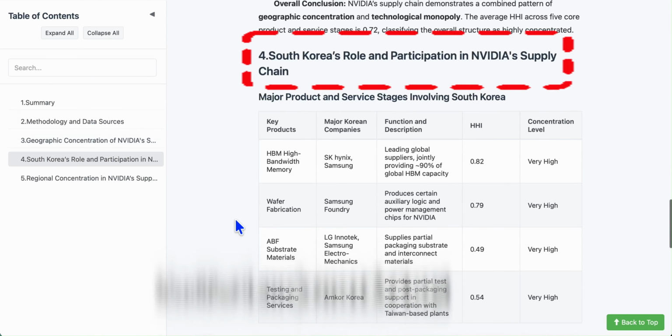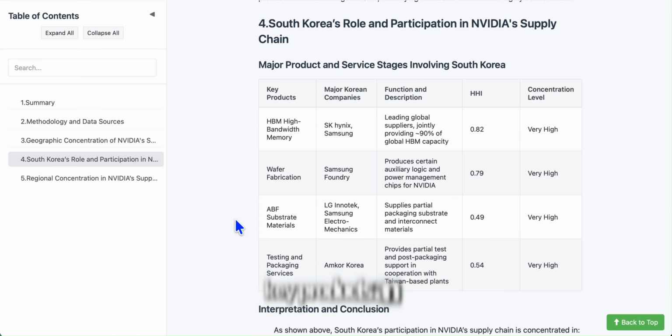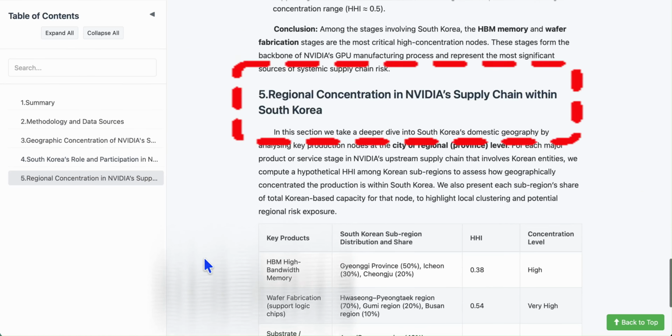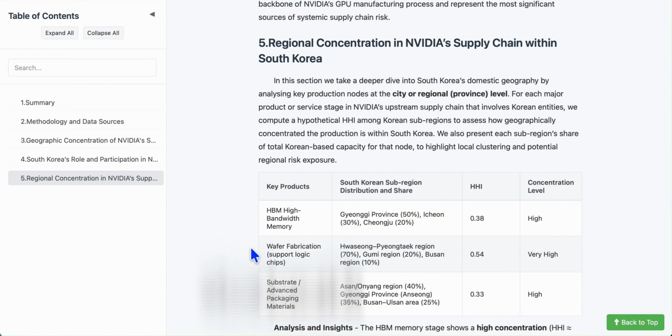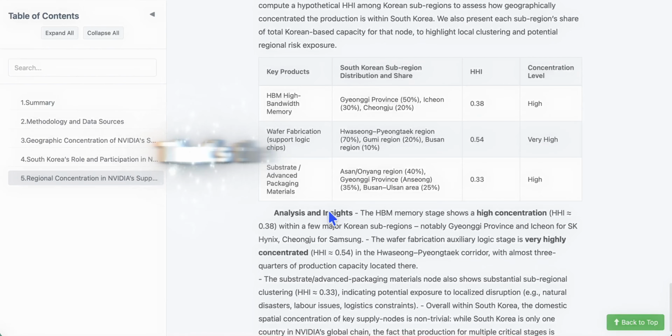Part 4 identifies the major manufacturers of these key products, and Part 5 further breaks down regions in South Korea where the manufacturers reside. That's the end of our introduction for Geographic Concentration Agent.